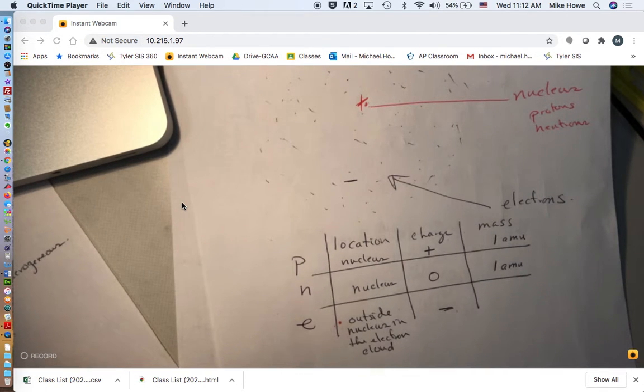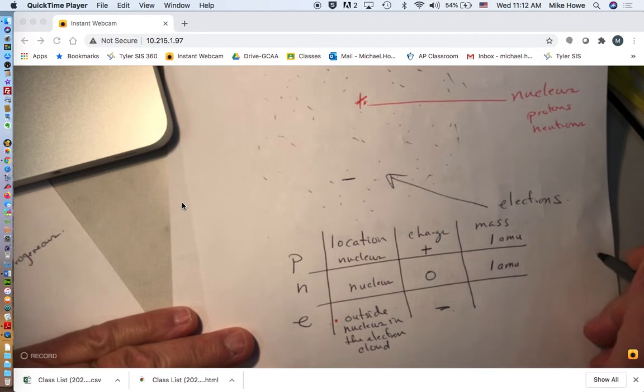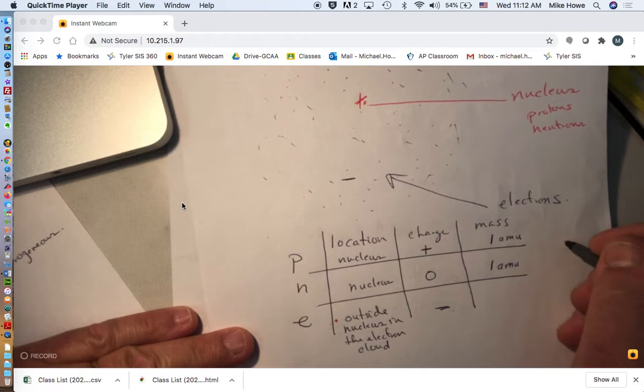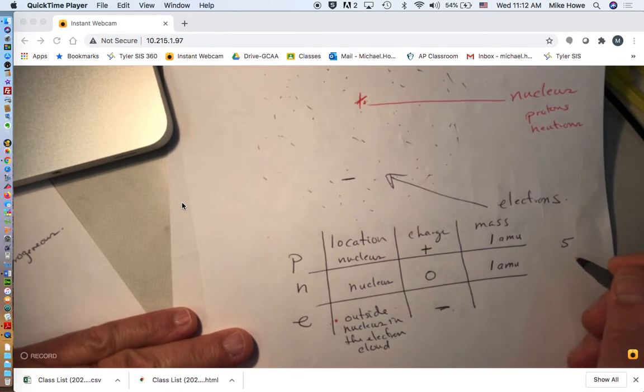The atomic mass unit scale is kind of like if you had, you all know who Mr. Hopper is, and you all know who Ms. Dunn is. So if we had Mr. Hopper and it said he has a mass of 5, because his weight is about 180, but we're just going to say 5.